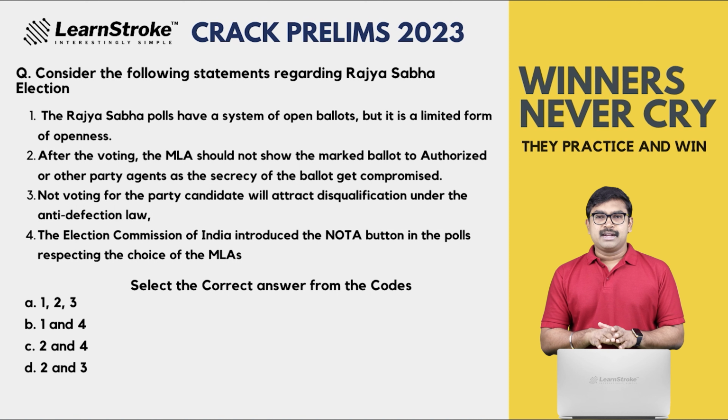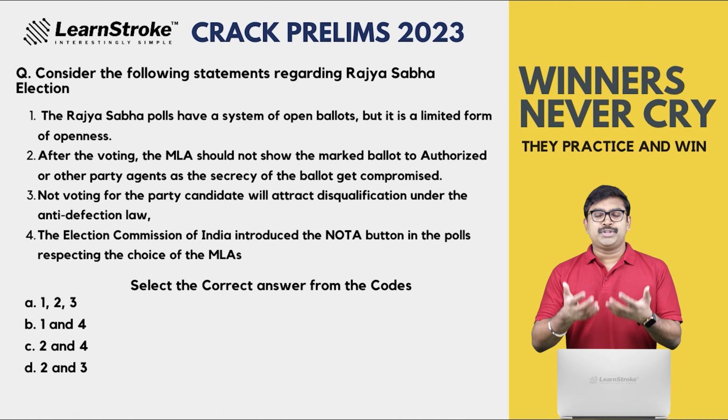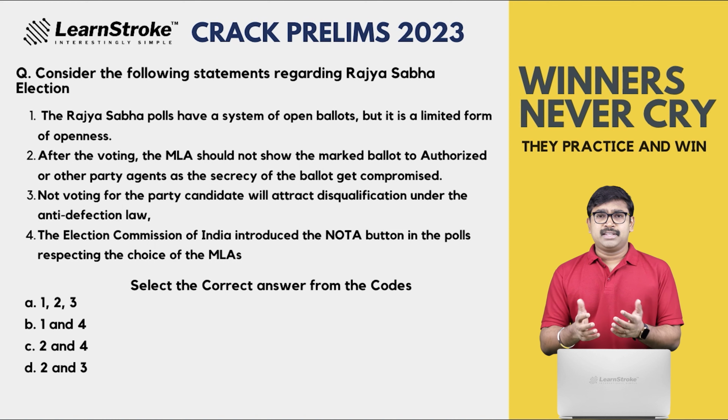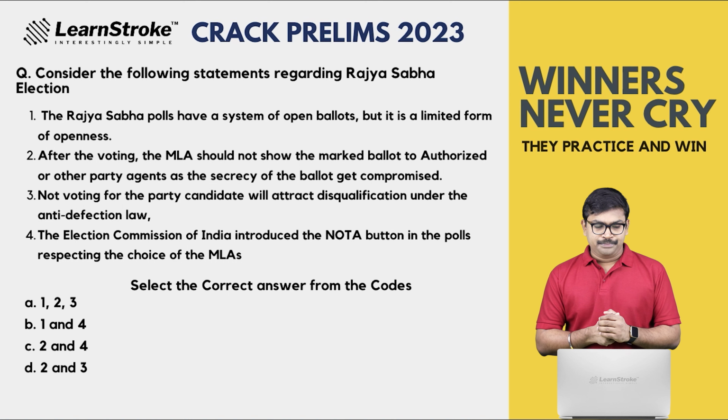Third one: not voting for the party candidate will attract disqualification under the anti-defection law. The anti-defection law does not apply here. It was previously there, but now it doesn't stand. Whether to vote for a party or not is the MLA's choice, but there is no way you can create a limitation that a party should take disciplinary action on that.